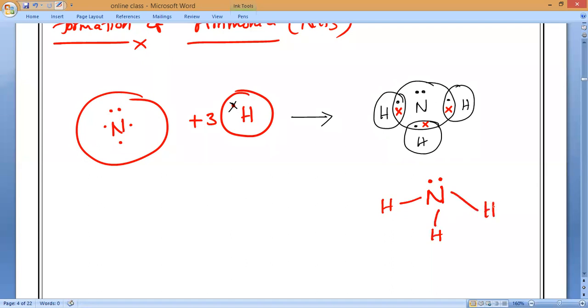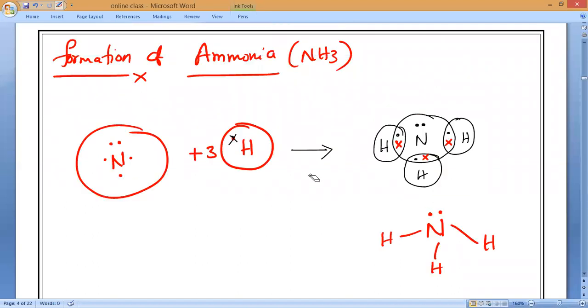If I do not represent the lone pair on nitrogen, it is a wrong structure. Are you clear, everybody? Please. If these are not represented, that structure is not correct. So all of you should follow it and make it. Complete it till here. Please everybody get back to the meeting. Then we'll study the general properties of covalent compounds, which are very, very important. Okay, complete it till here. Any doubt? No, sir. Okay.